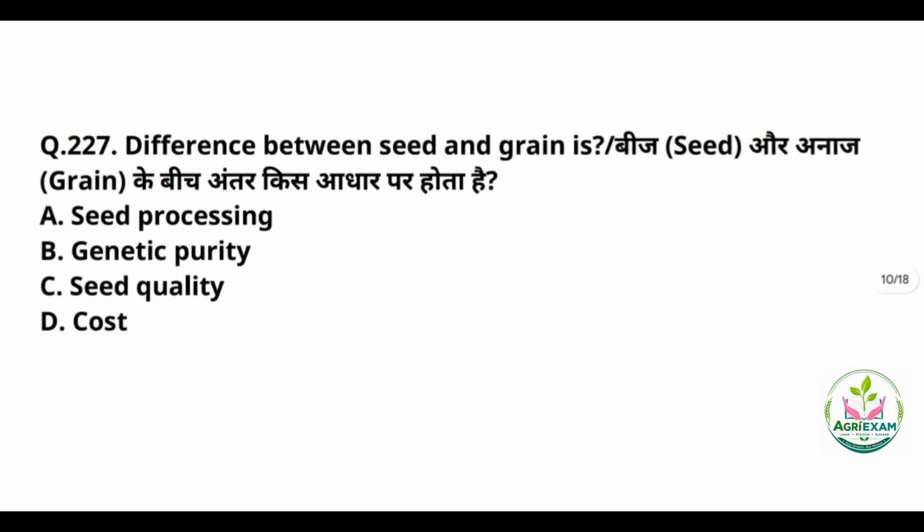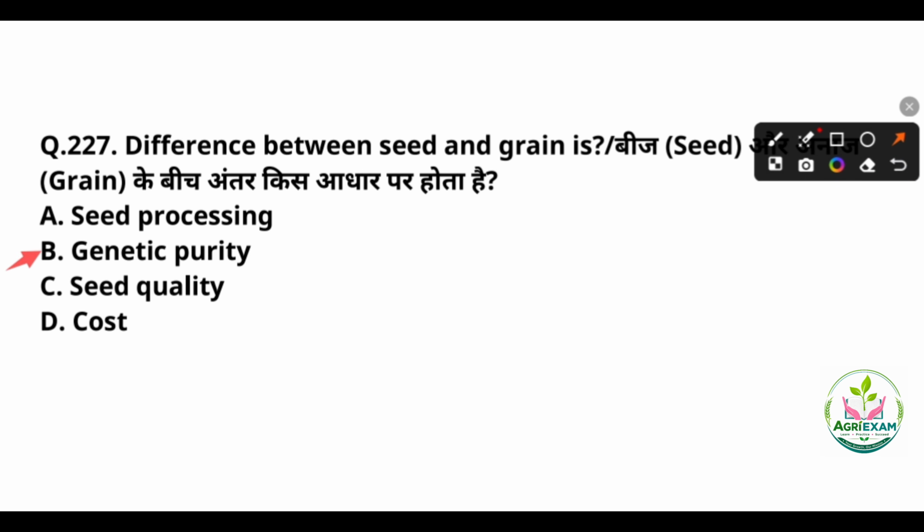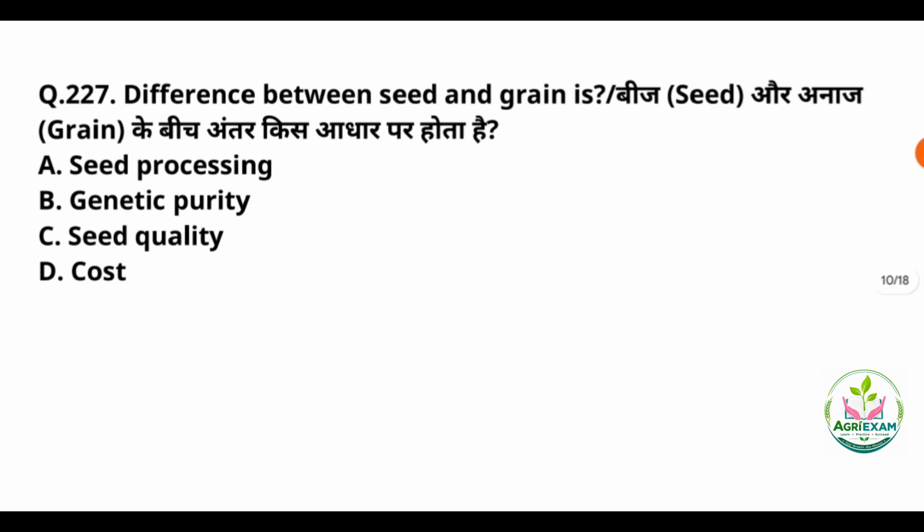Next question. What is the difference between seed and grain? Here the answer will be option number B, that is genetic purity. The seed is the living plant embryo which is meant to grow into a new plant, and the grain is the hard dry seed or fruit which is harvested mainly for food, feed or fuel purposes. 28th question.